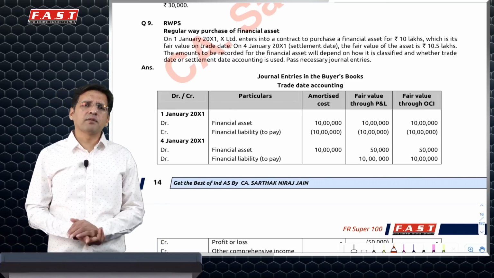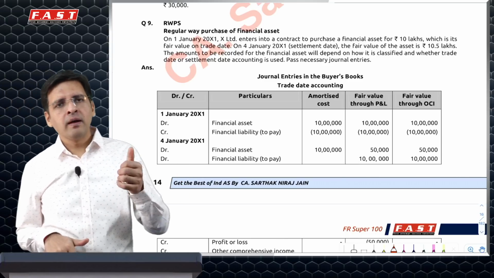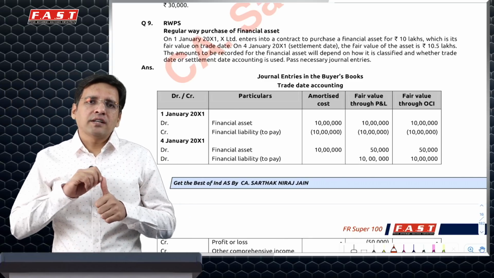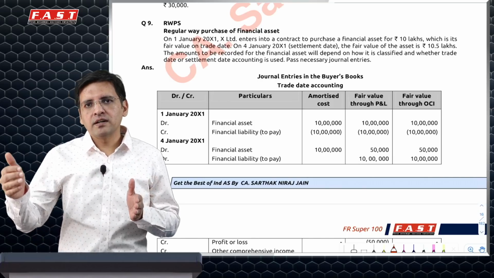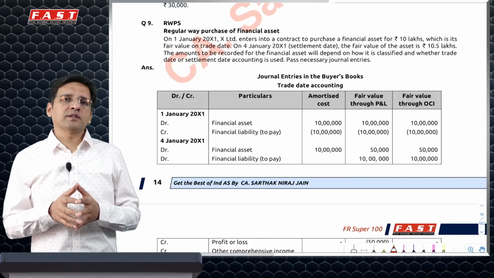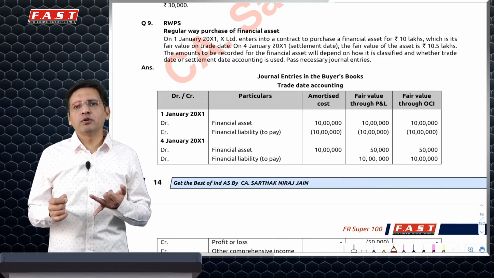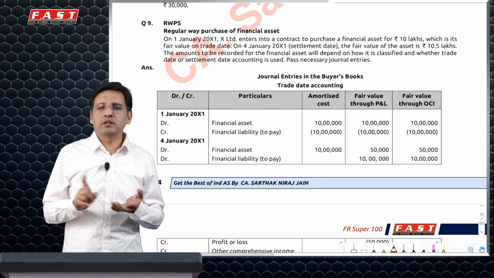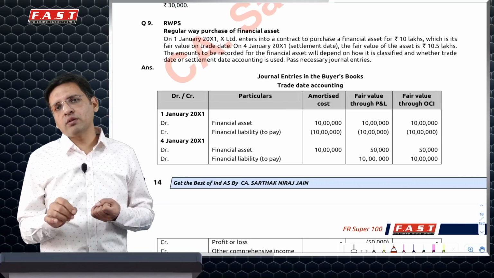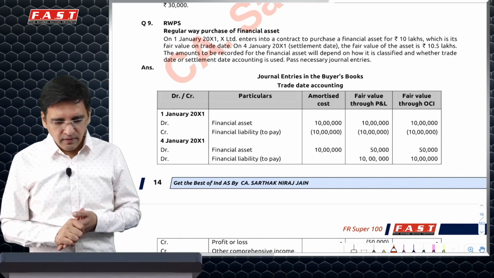Next is another example of regular way purchase sale. Some kind of question like this would come. I'll give you a simple tip here. Whenever you do a transaction through any exchange, it may happen that you trade today, but settlement happens at a later date. That is where regular way purchase sale concept kicks in. In this, you have an option either to record your asset on the trade date itself or on the settlement date. It's a choice of accounting policy. Either way, your gain or loss should not differ.